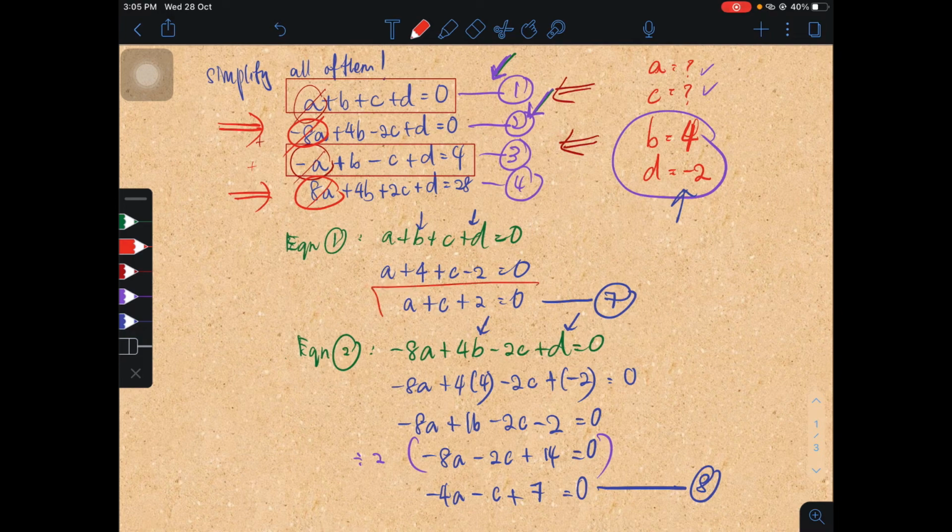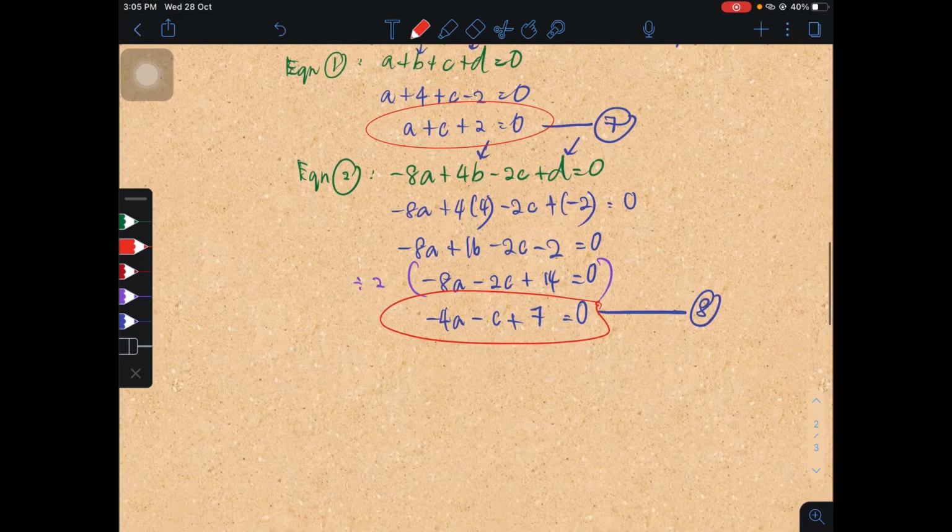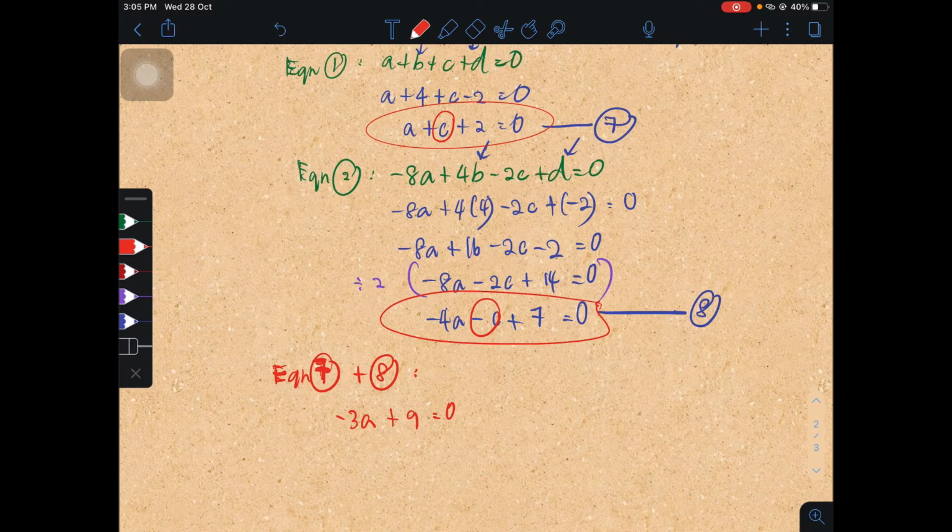So I'm going to use both the 7th and 8th equations. Should I add or subtract? Which one is suitable? What do I want to cancel? I think I can cancel out the C. It's much easier by adding equations 7 and 8. So I will get negative 3A, C disappears because C plus negative C is zero, and plus 9 equals to 0.